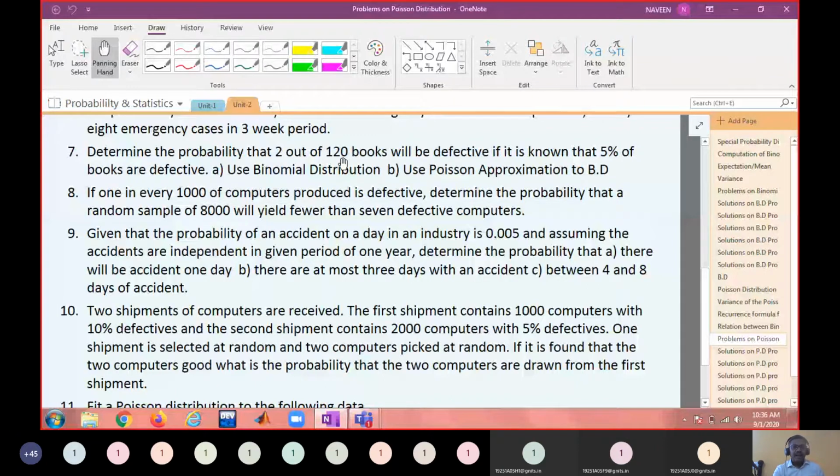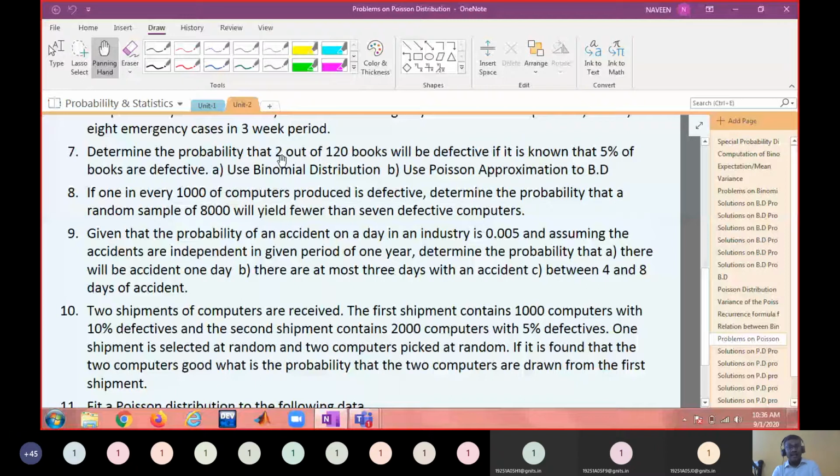Is that okay? And there are only 2 possibilities, either defective or non-defective. In our case, we are asked to find out the probability that 2 books are defective. So that means what? Our success means getting a defective book, right? So success is getting a defective book. So there are only 2 possibilities: success, failure.